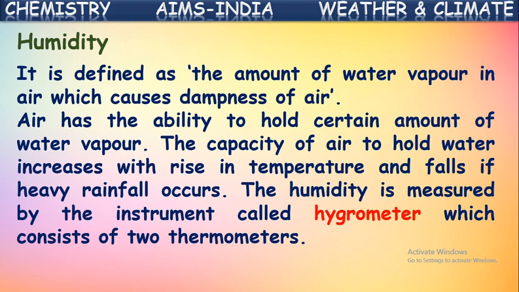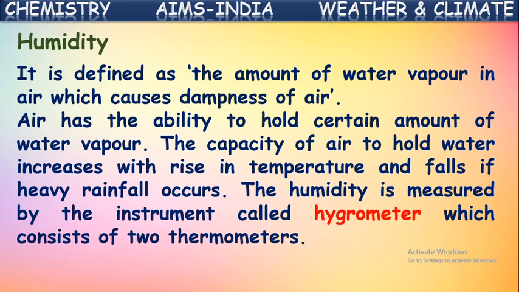If the temperature falls, the capacity of holding water vapor also decreases. So the water vapor present in the air cools down and converts into bigger droplets of water and it causes rainfall. Okay, if temperature increases, what happens? Air can hold more water in it. So you will sweat more because of more humidity.